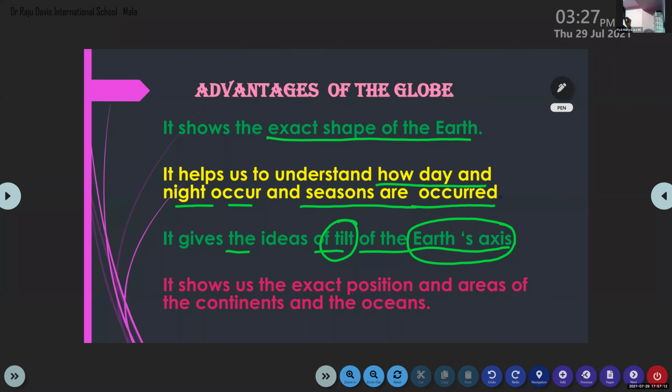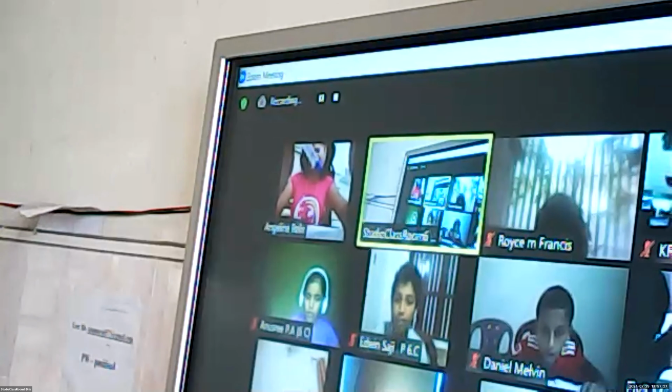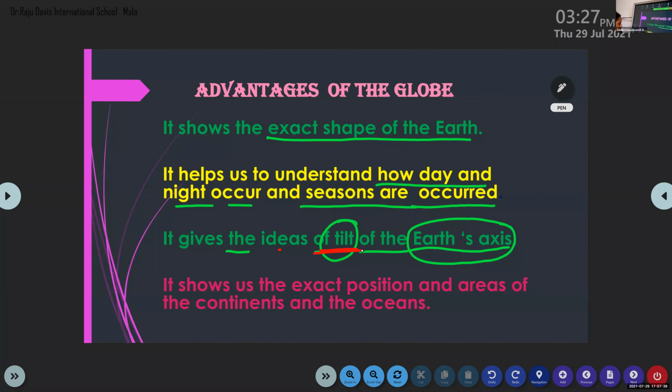Okay, now you look at the third point. It gives the idea of the tilt. Did you understand what is the word meaning of tilt? Yes, ma'am, leaning. Okay. The earth rotates from west to east, right? Yes, the earth always rotates from west to east direction. It gives the idea of the tilt of the earth's axis.